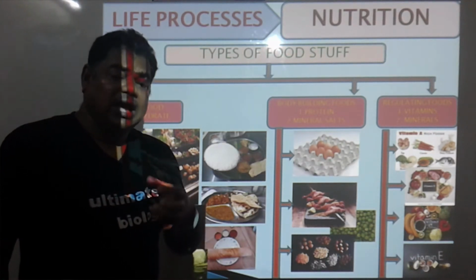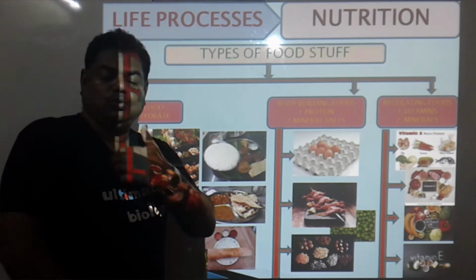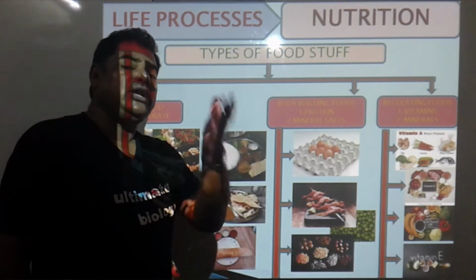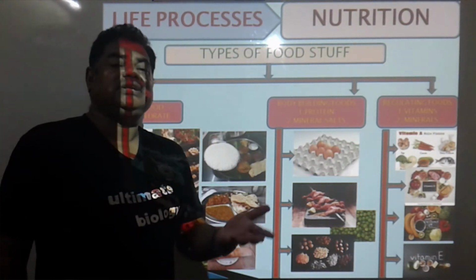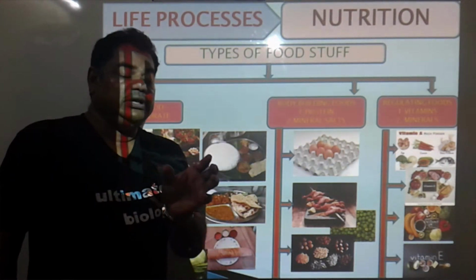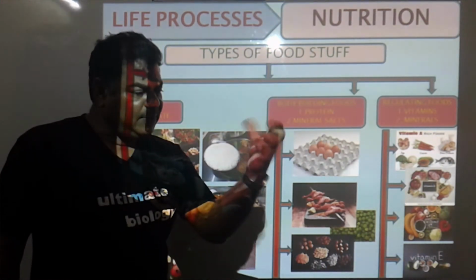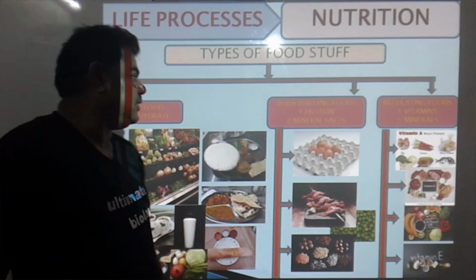These carbohydrates get digested in our body and converted into glucose, and that glucose is carried by the circulatory system to each and every cell of our body. Due to the respiration process, that glucose gets broken down and energy gets released. That energy formed in our body is in the form of ATP, adenosine triphosphate. The same energy I am using right now to speak, that is ATP.